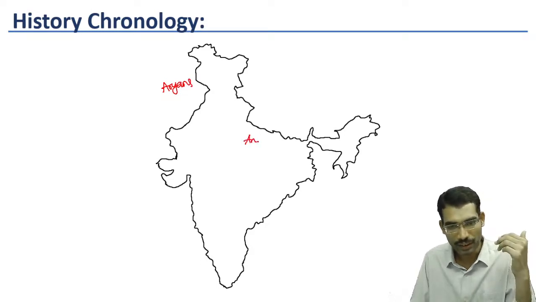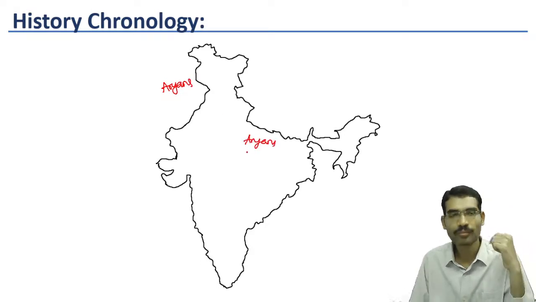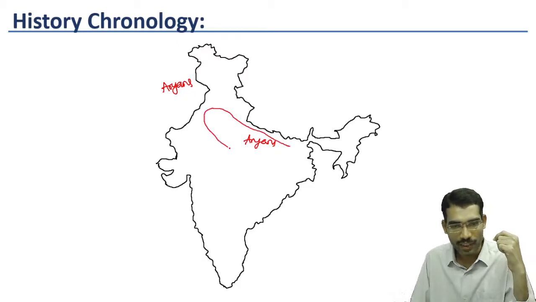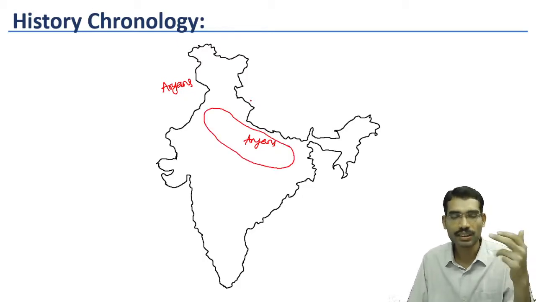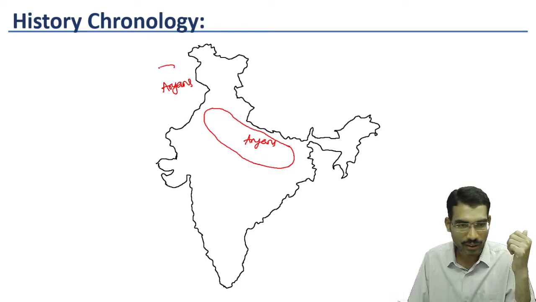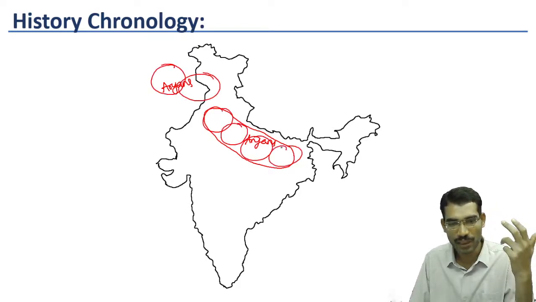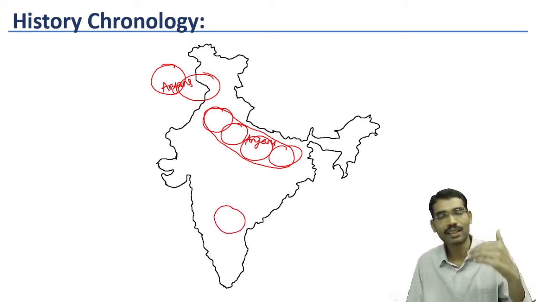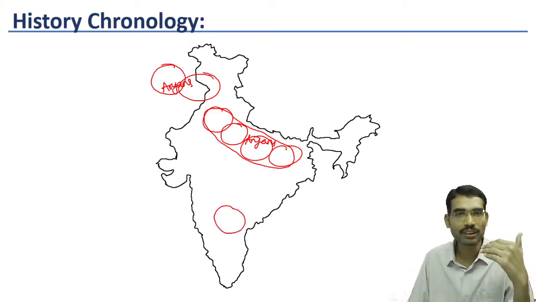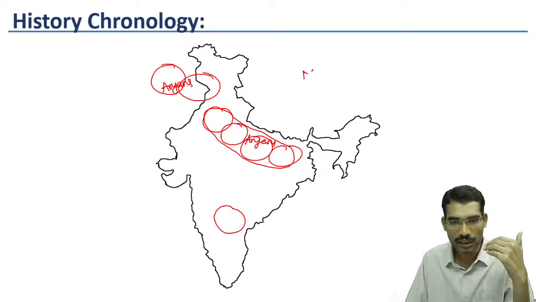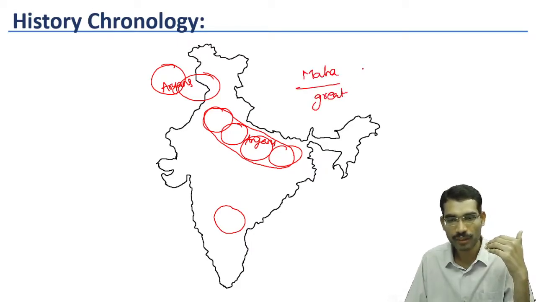They entered in this part also. Now gradually they have created different kinds of political systems. In different parts of the country, different political systems emerged. Even in the Deccan region also one Mahajanapada came. Mahajanapada means, Maha means great, Janapada means kingdom.